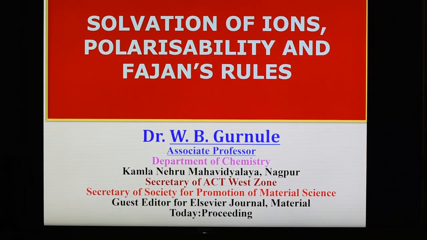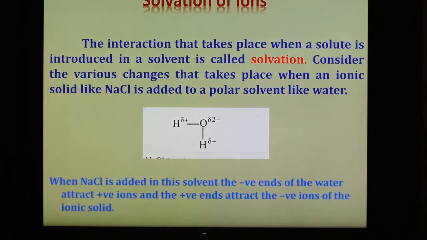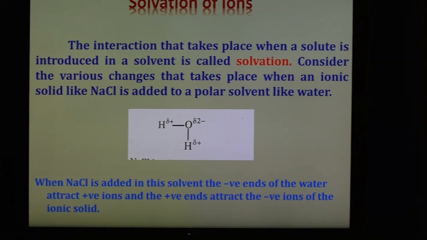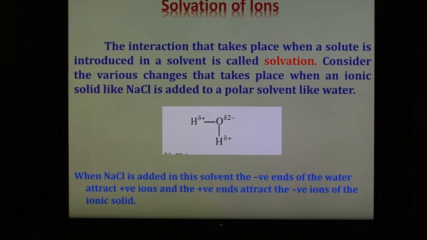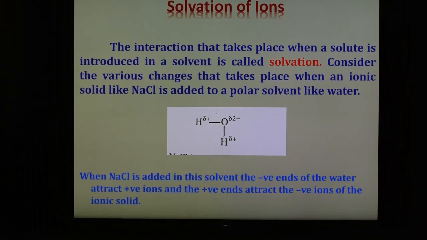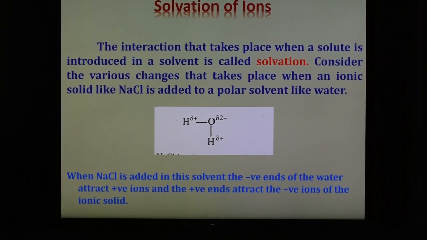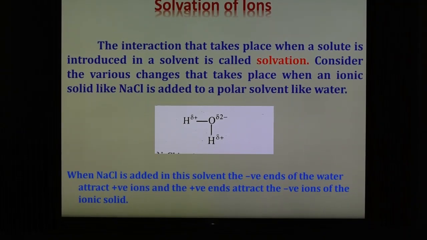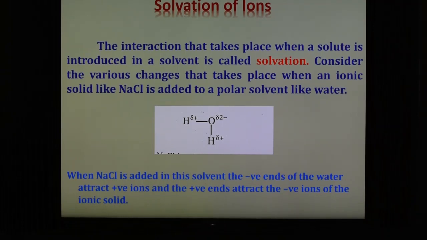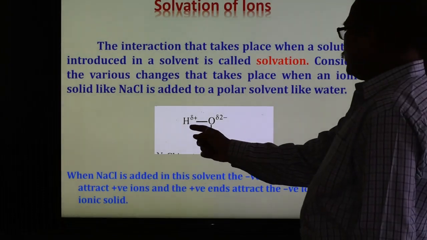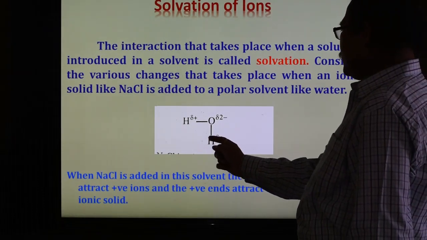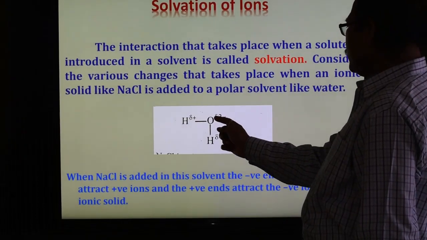Here we are going to see what is meant by the solvation of ions. As we know, the interaction that takes place when a solute is introduced in a solvent is known as solvation. For this case we consider the changes that take place when an ionic solid like sodium chloride is added to a polar solvent like water. Water is a polar solvent, and it has a positive and a negative pole. So this is the structure for water: H having a slightly positive charge and oxygen is negatively charged.